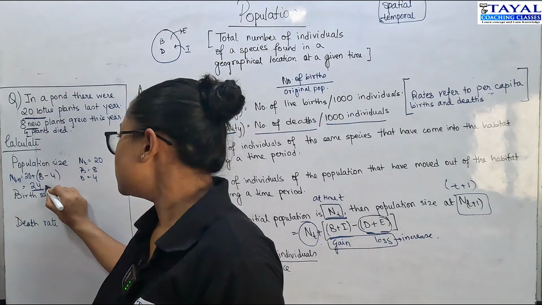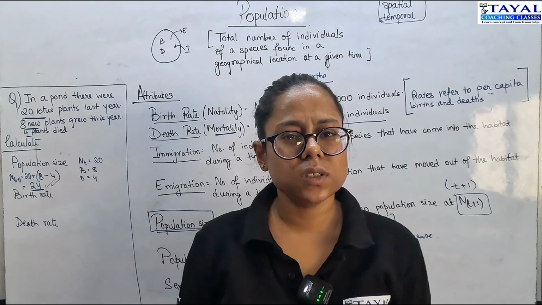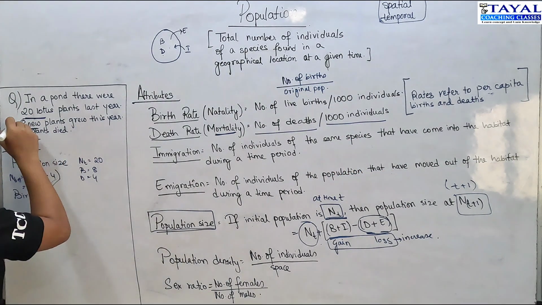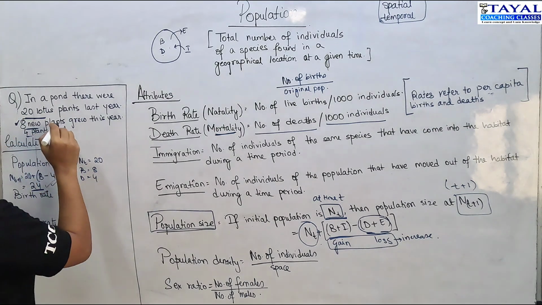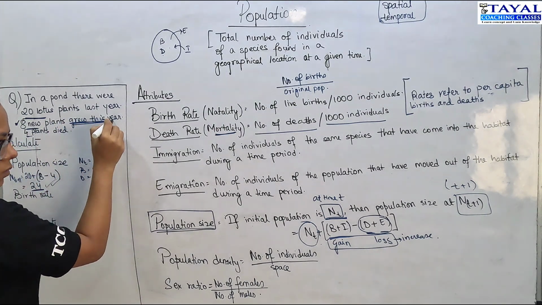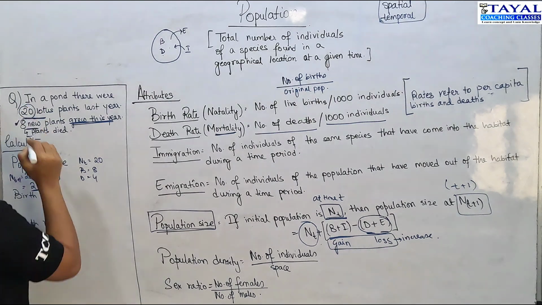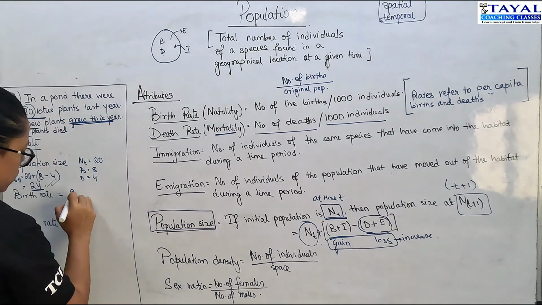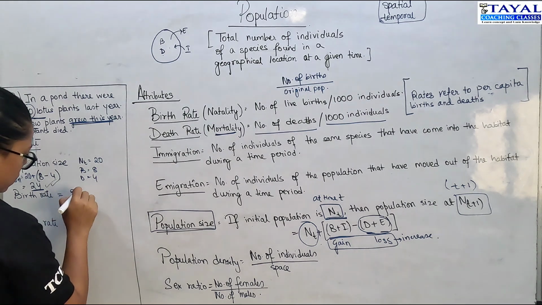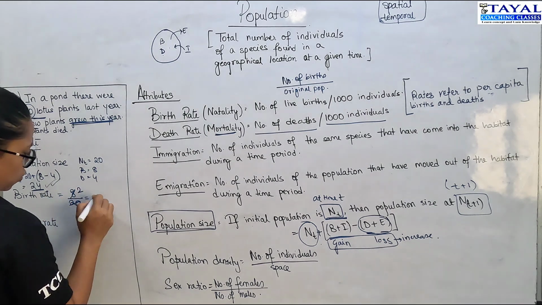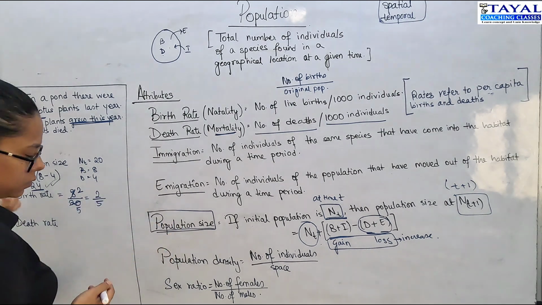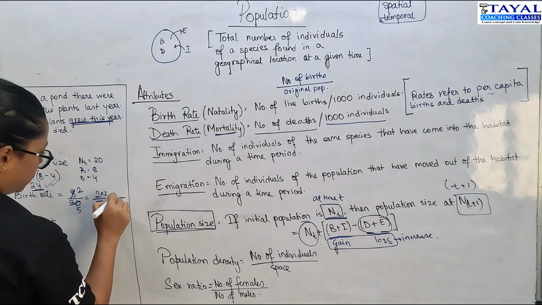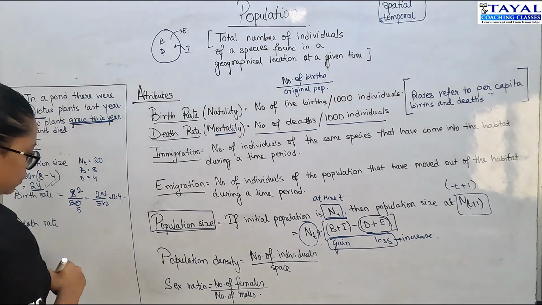Now out of these 24, how do we calculate the birth rate and death rate? When we are considering the birth rate, because these new plants that have been born are in addition to the original 20, the birth rate calculation would be 8 upon 20. That's 2 upon 5, which is 0.4.